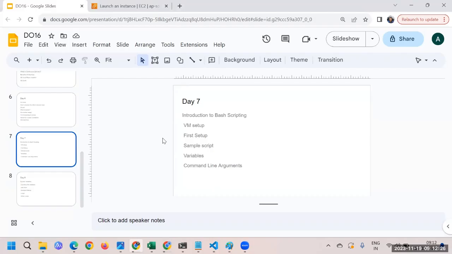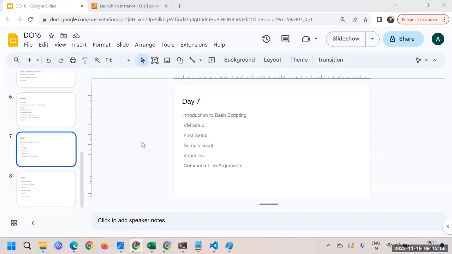Then we created a VM setup, right? VM setup means the virtual machine we have created. It is basically the machine where we will be executing the scripting. It could be your own Linux machine or an Amazon virtual machine. You just require one Linux machine, and on top of that you can start executing the programs, and this is the best part.